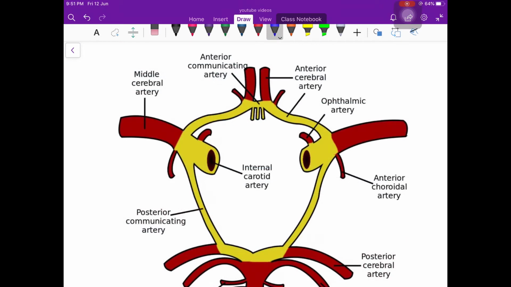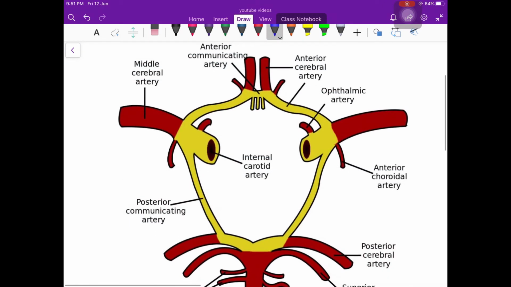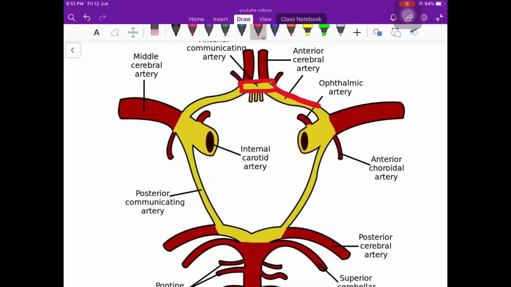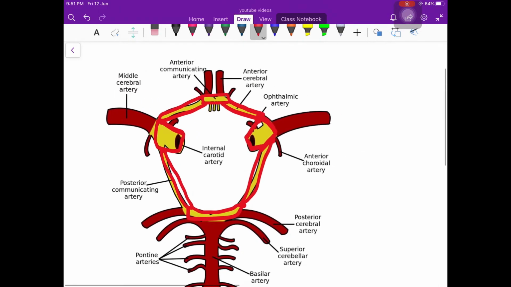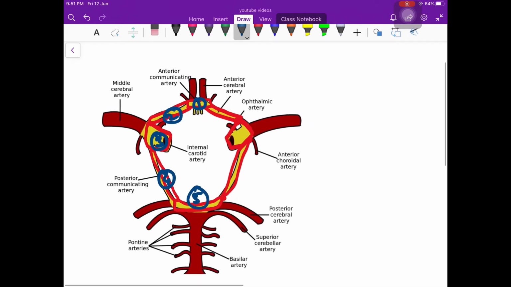Now we will discuss something about the circle of Willis. So it is formed by the 5 arteries. So here is the anterior communicating artery, then anterior cerebral artery here, then internal carotid artery, and then posterior communicating artery and posterior cerebral artery. So these are the 5 arteries which form the circle of Willis. Okay.